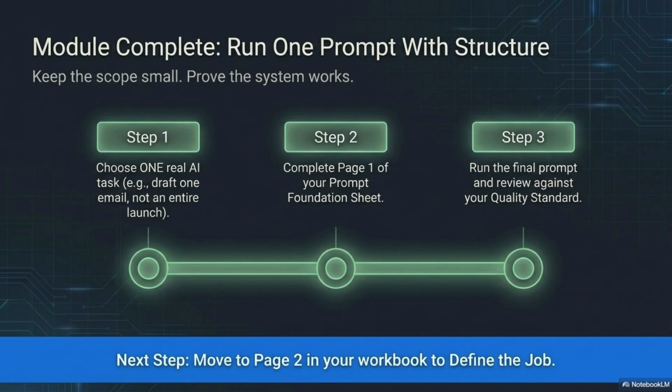After that, run the final prompt and review the output against your quality standard. That review is what proves the system works. You are looking for clarity, not perfection. One structured prompt is enough to start. Your next step is to move into the workbook and define the job. That is where the foundation begins.